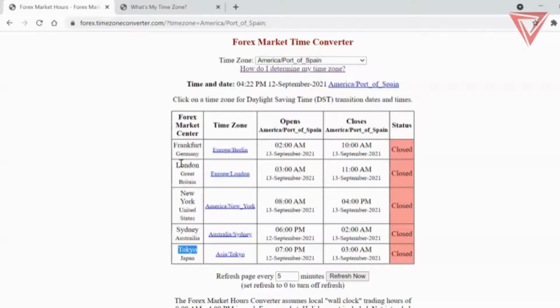Typically, the London session is known for something called the move. This is where you're going to find the most big moves, typically. There are exceptions. The New York session is known for the reversal, meaning typically you're going to find the market reversing and going the other direction during New York. And then Tokyo or Asian is known for consolidation, where the market just moves up and down, up and down, without ever really going anywhere.